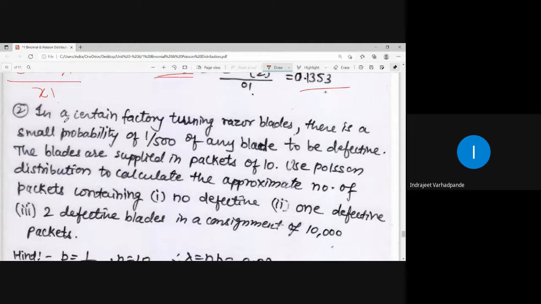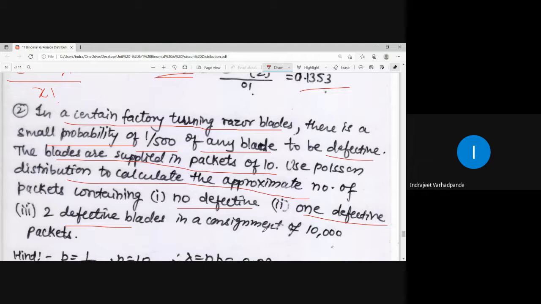Next problem. In a certain factory turning out razor blades, meaning manufacturing razor blades, there is a small probability of 1 upon 500 for any blade to be defective. So a factory which is manufacturing razor blades, there is a probability of 1 upon 500 for any blade to be found defective. The blades are supplied in packets of 10. Use Poisson distribution to calculate the approximate number of packets containing no defective, one defective, two defective blades in a consignment